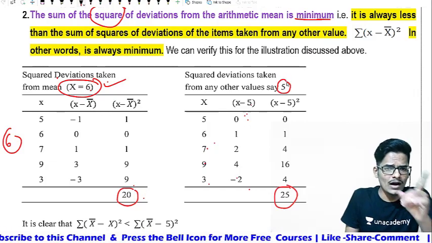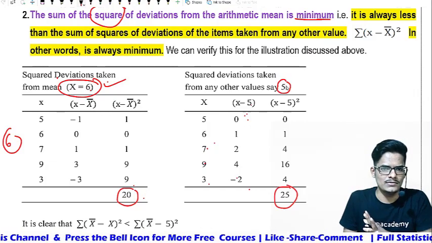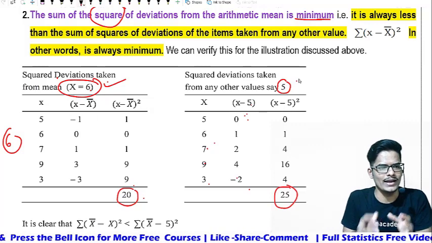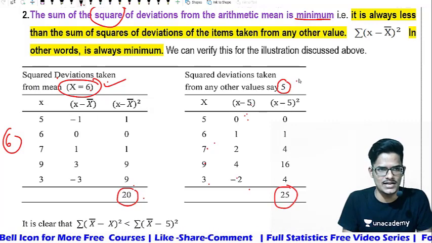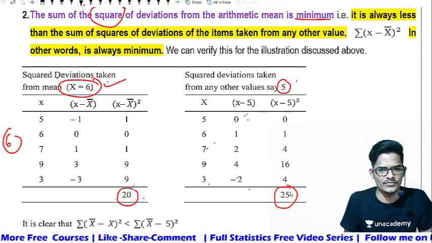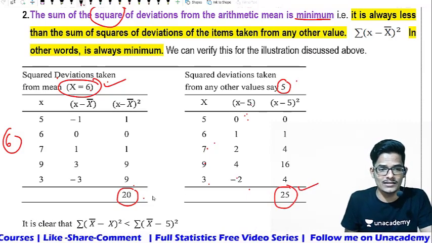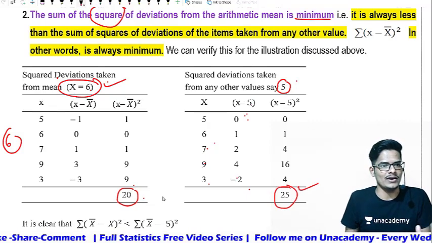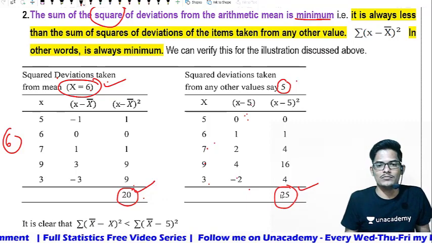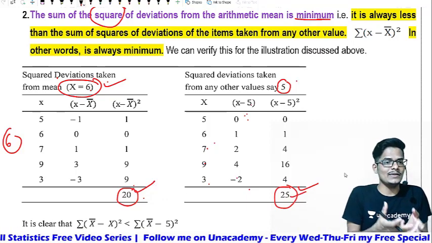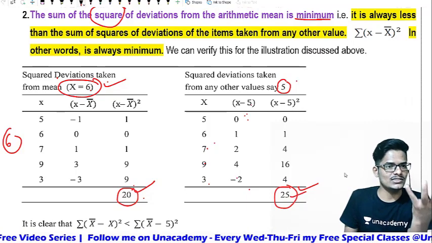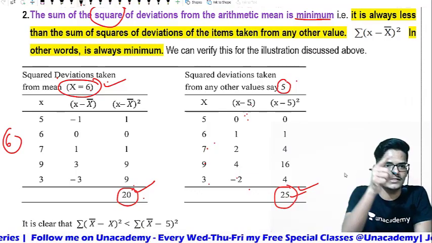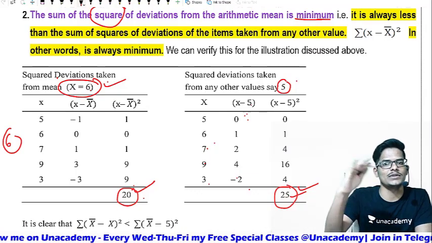With any value other than the arithmetic mean, the sum of squares of deviation is higher than with the mean. This is 20 only, but this is 25. That means we can conclude the sum of the squares of deviation from the arithmetic mean is minimum compared to other numbers.